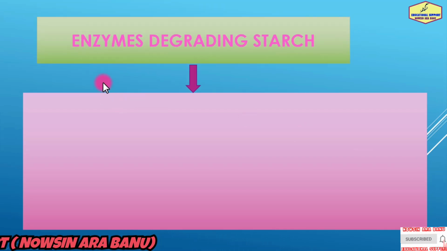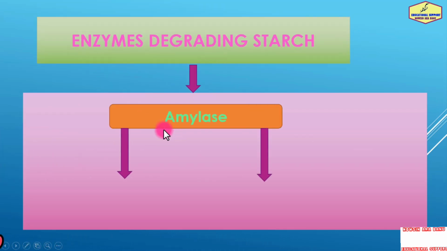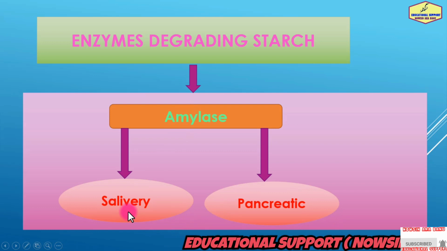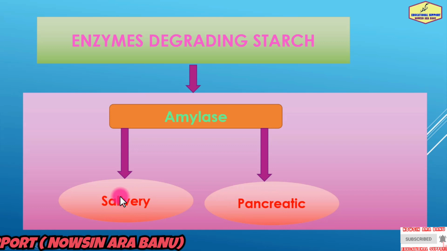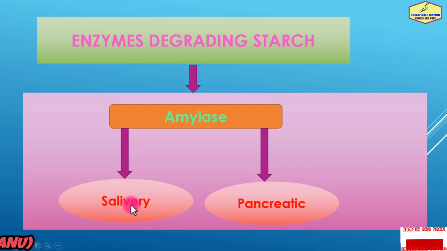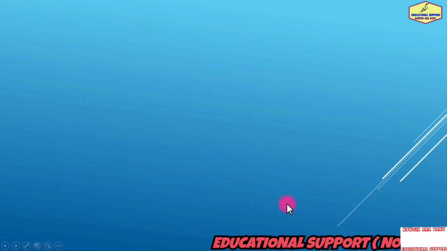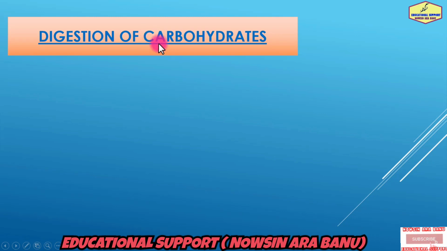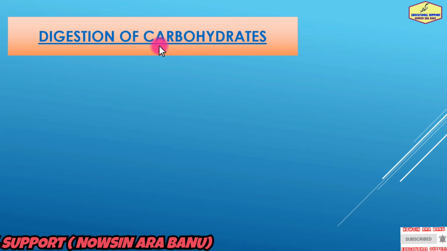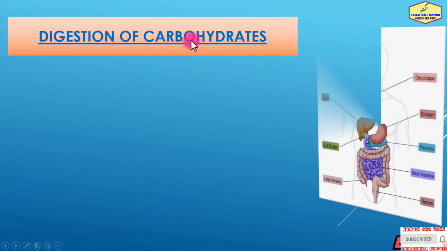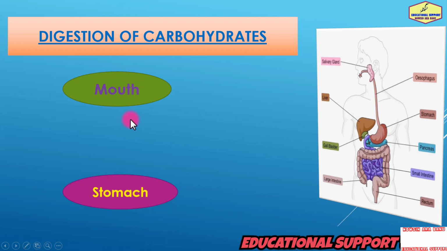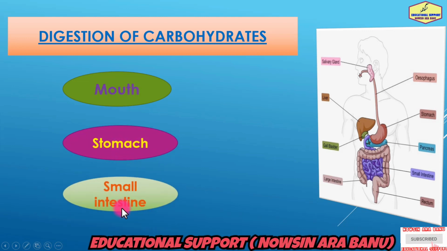The enzyme degrading starch is called amylase, and examples of amylase are salivary amylase and pancreatic amylase. Salivary amylase is secreted from the salivary gland and pancreatic amylase is secreted from the pancreas. The process of breaking down food into simple compounds is called digestion. Digestion of carbohydrates starts in the mouth, continues in the stomach and the small intestine.